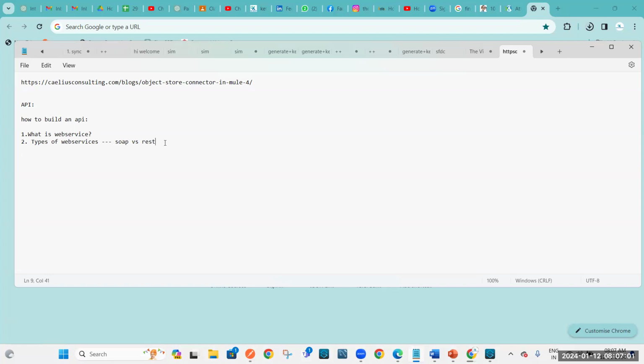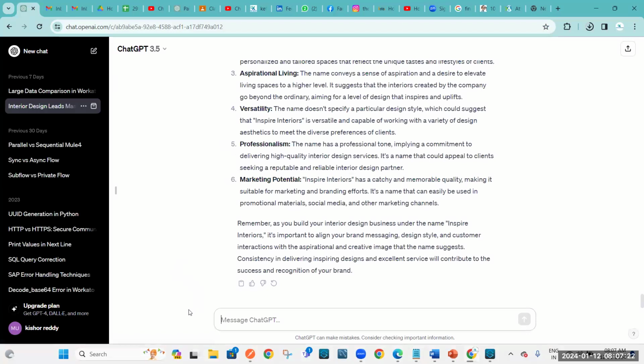Guys, have you heard about ChatGPT? Yes or no? Okay. Instead of using Google, always try to use this ChatGPT. By using ChatGPT, you will get the accurate information very quickly.